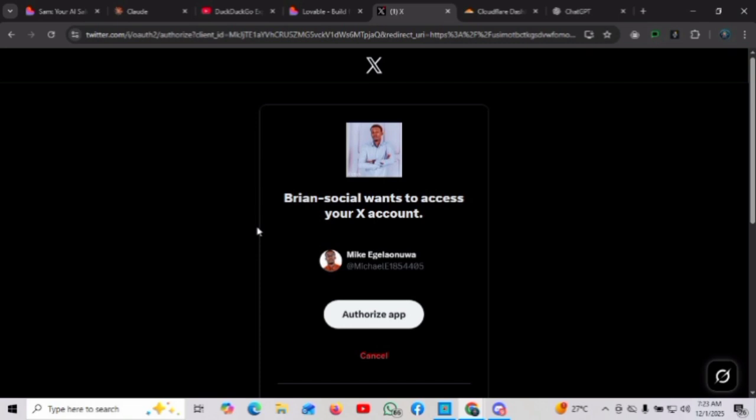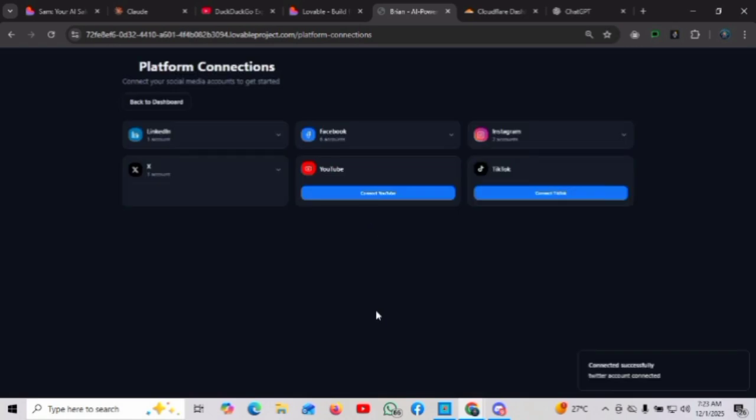But let's just move over to Twitter, or X as it is currently named, and I will give Brian access to X. So it doesn't take much time. Just authorize the app and there is automatic access. And the moment that has been done, we'll move on to the next social media platform.